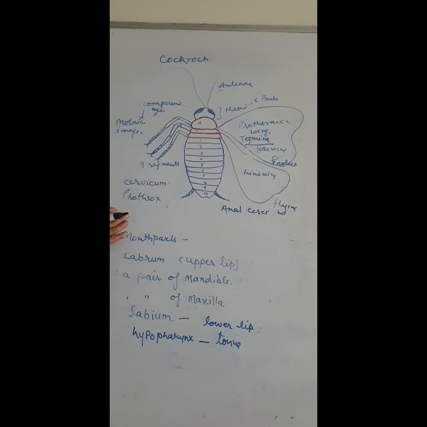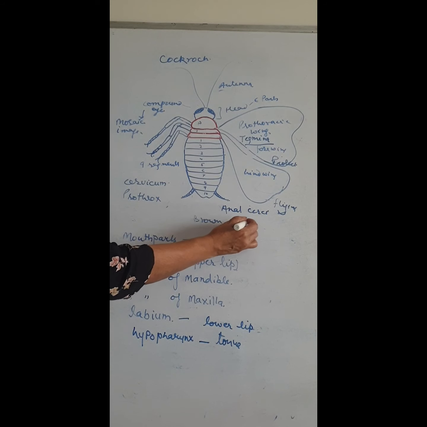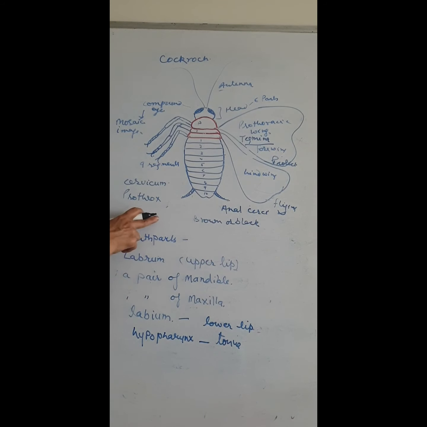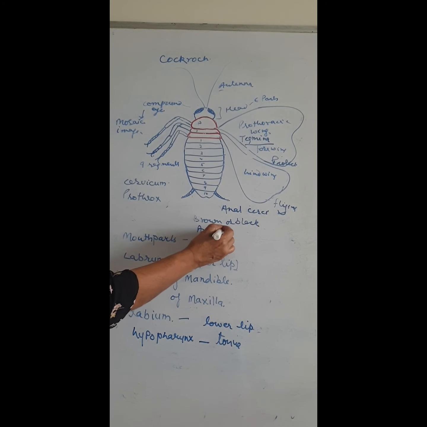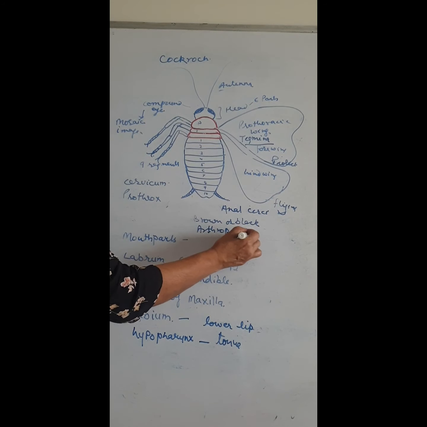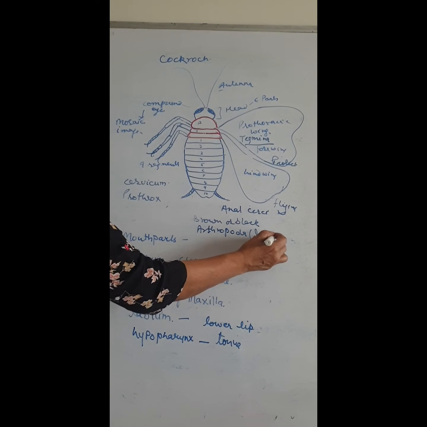The cockroach is brown or black in color. The scientific name, as we already told, is Periplaneta americana. They are included in the phylum Arthropoda and the class Insecta.